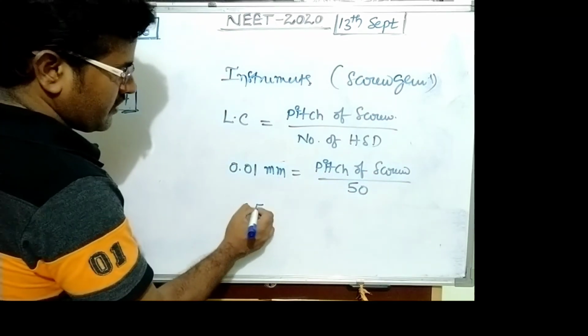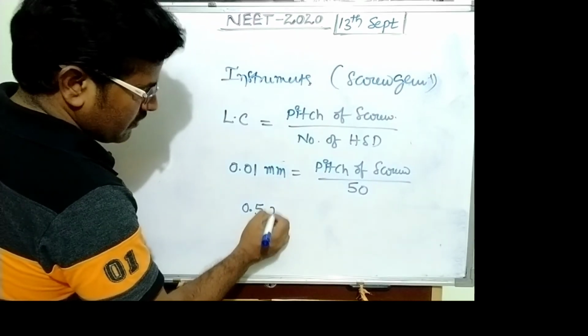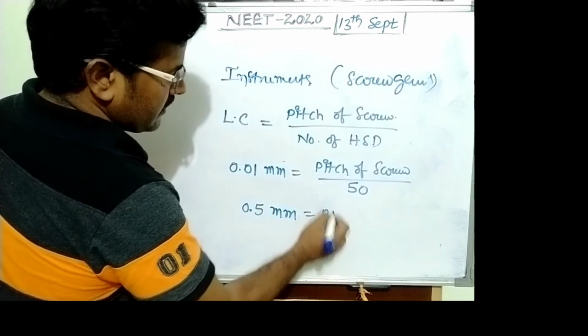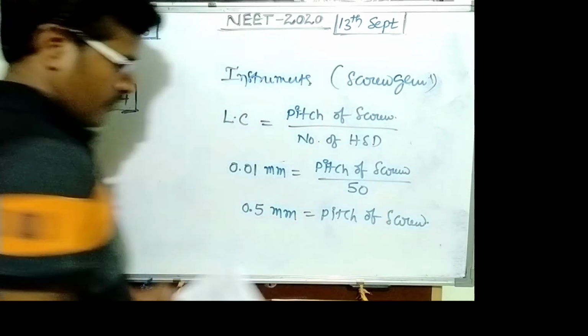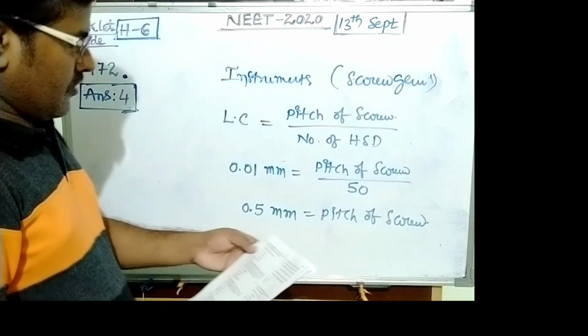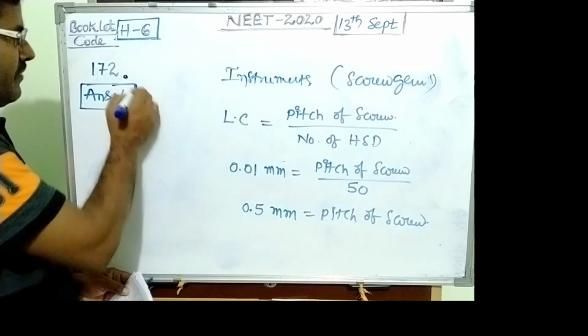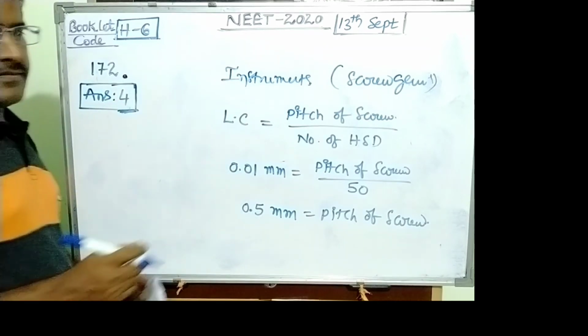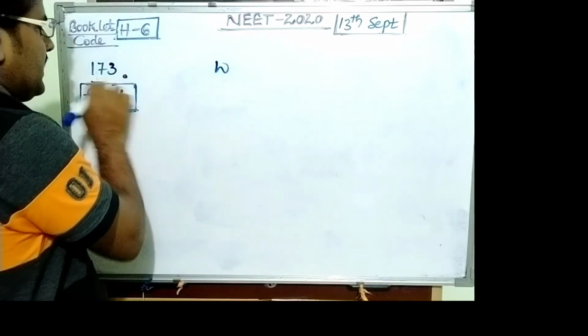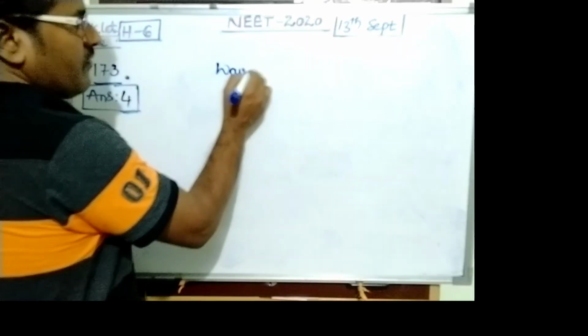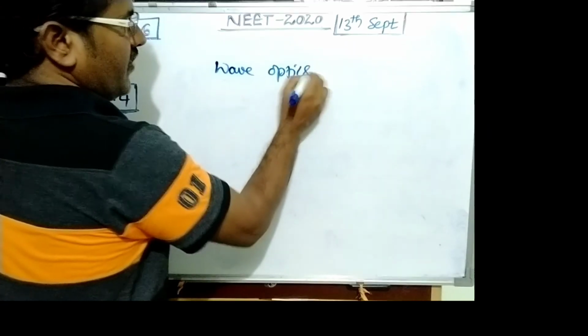So pitch is 0.50 millimeter. We want the pitch of the screw, so its value becomes 0.5 millimeter. Answer becomes 4.